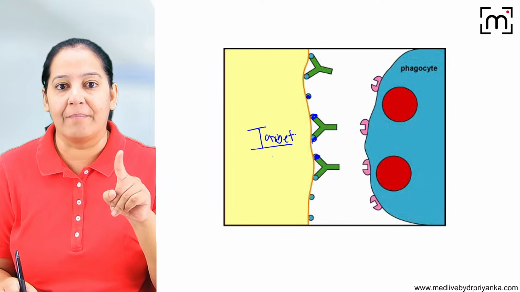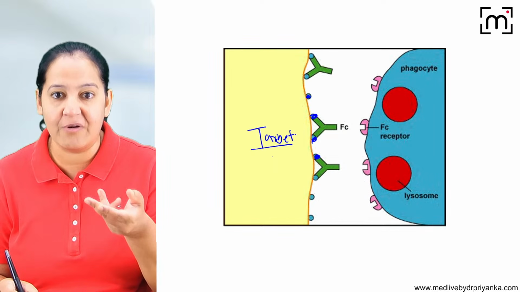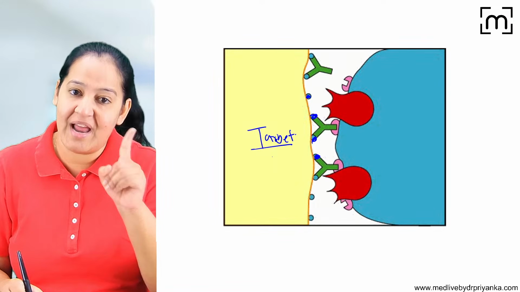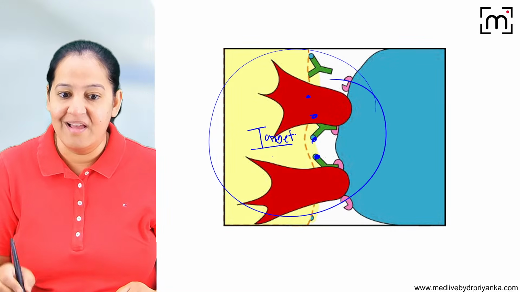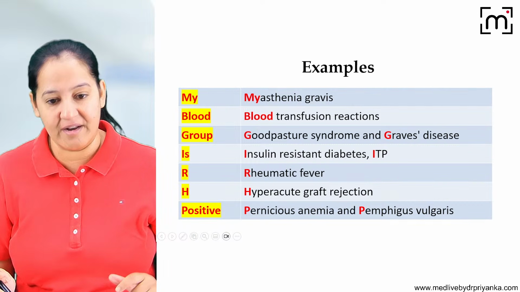Now the complement will come. This is the complement getting activated. Complement is attracting the phagocyte, and phagocyte is coming. Phagocyte will come and engulf everything. It will engulf antigen, antibody along with my cell. So end result is phagocytosis. Got it? PDF will be provided after the session.